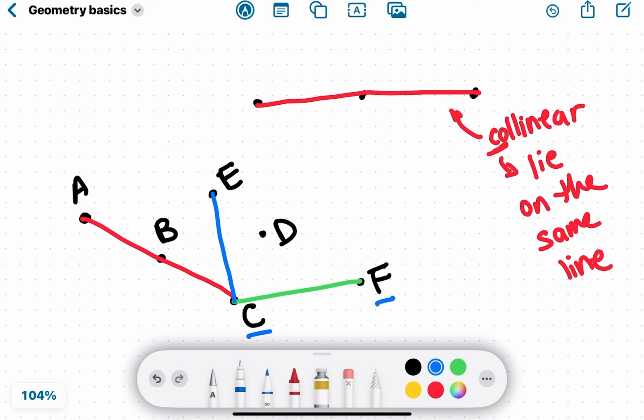C and F are collinear to each other. C and E are collinear to each other. And A, B, and C are collinear to each other. A is not collinear to E. B is not collinear to F. But C is collinear to A, B, E, and F because it lies on the same line segment as each of them. Okay? So C is the common point that they all share.